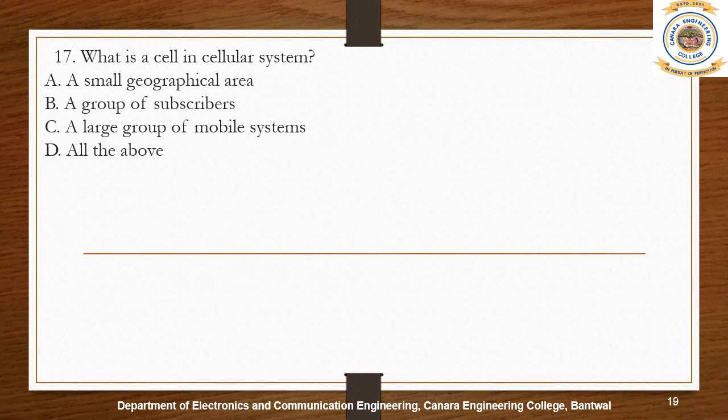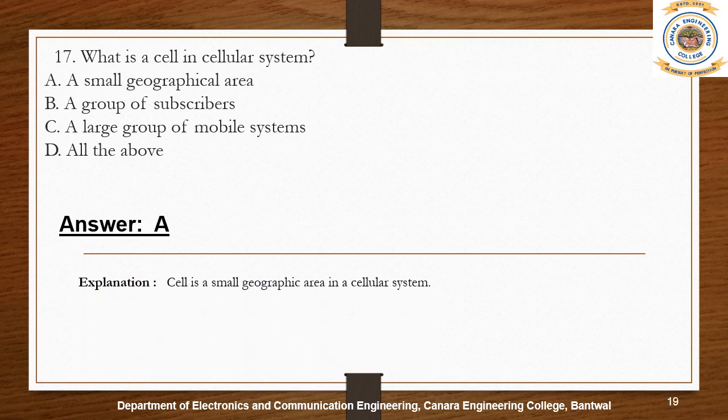Cell is a small geographic area in a cellular system. A cellular network or mobile network is a communication network where the last link is wireless. The network is distributed over land areas called cells, each served by at least one fixed location transceiver, but more normally three cell sites or base transceiver stations.